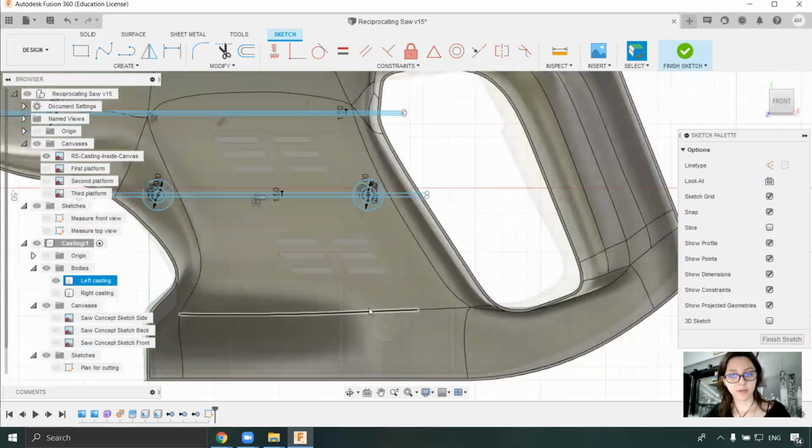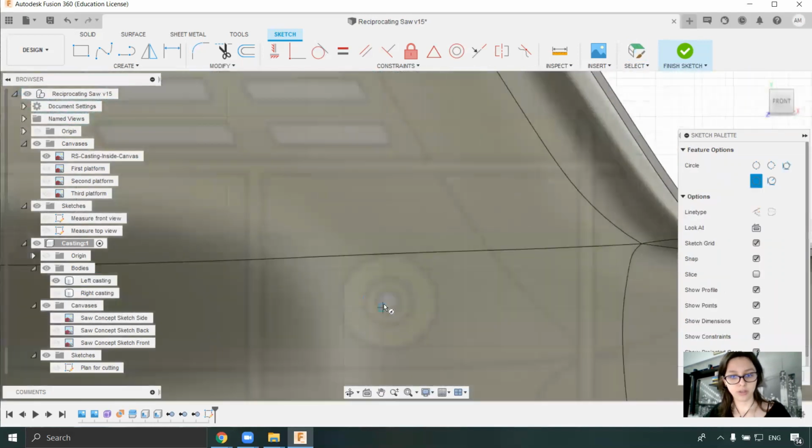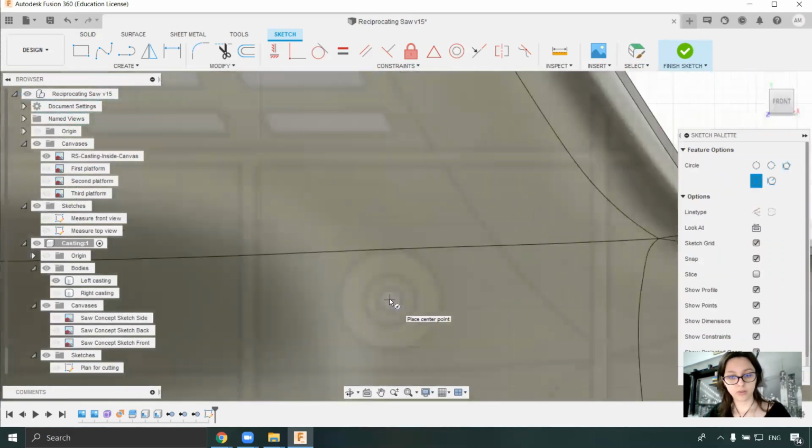And 3 more, actually 4. So I will do a new one here.